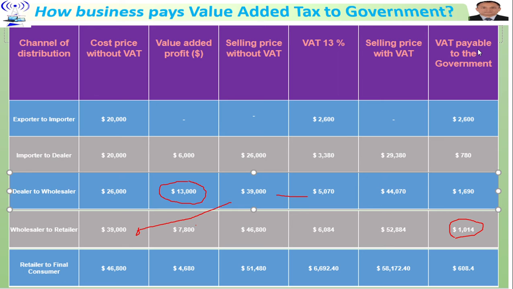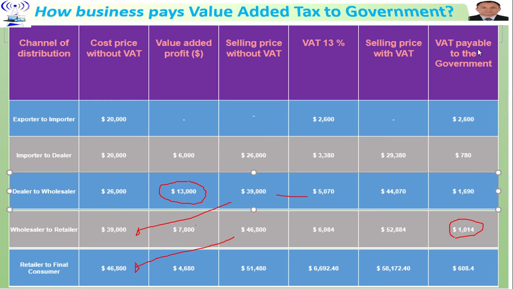Similarly, retailer to the final consumer. The selling price without VAT becomes the cost price without VAT for the next channel of distribution, which is here. This enterprise wanted to make a profit of 4,680, which is 10% of this cost price.